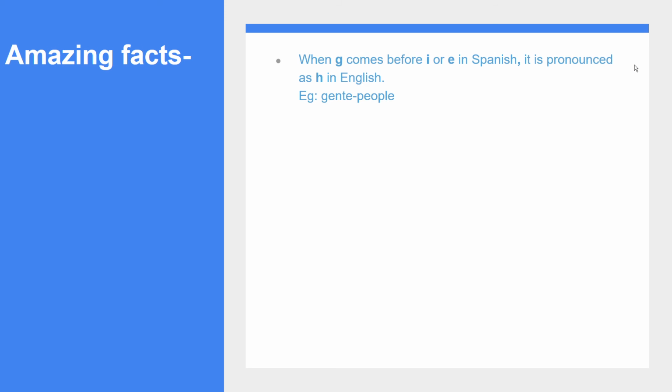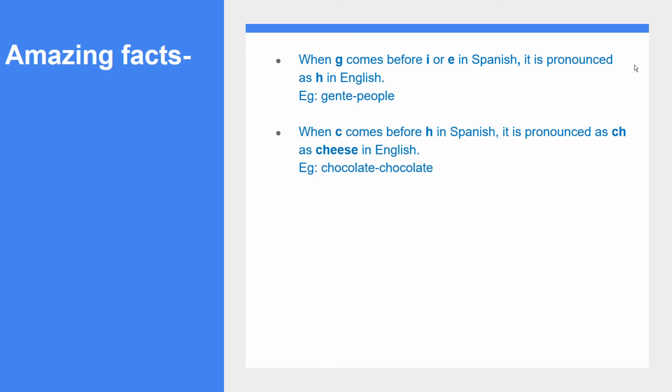Amazing facts. When G comes before I or E in Spanish, it is pronounced as H in English. Example, gente. When G comes before other vowels like A or U in Spanish, it is pronounced as a normal G. For example, gato. When C comes before H in Spanish, it is pronounced as CH as cheese in English.